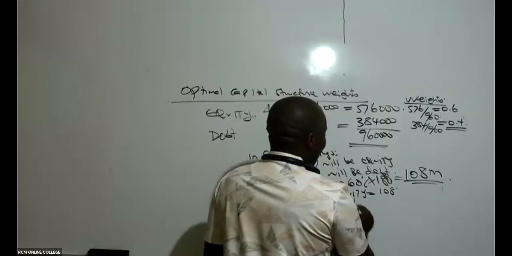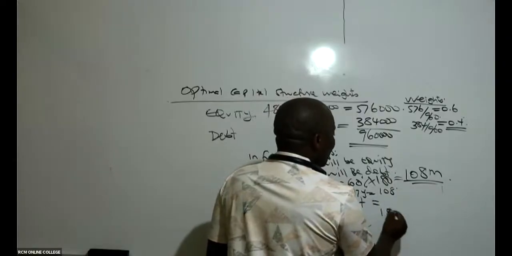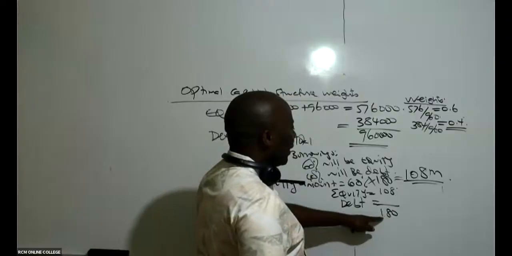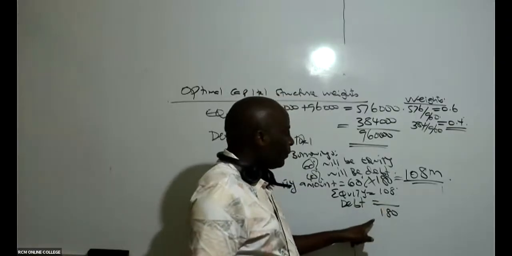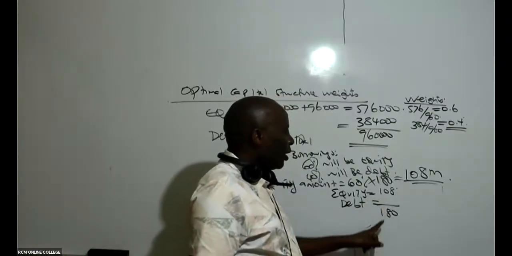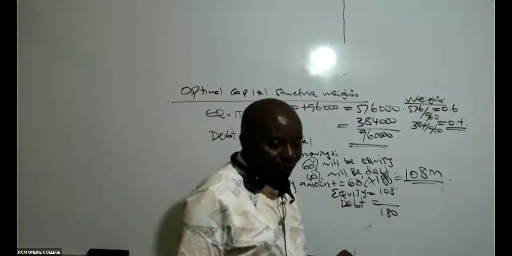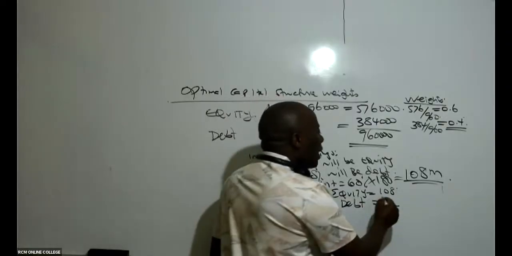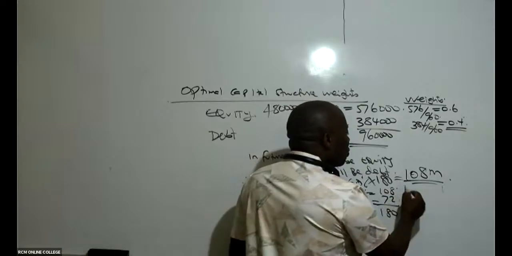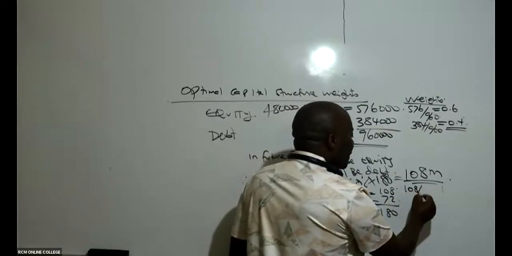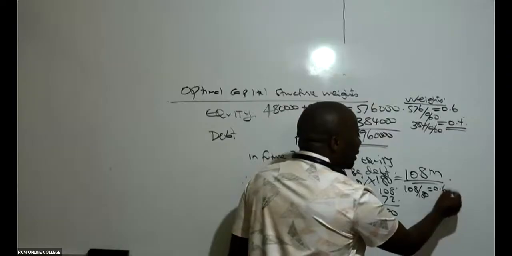So then debt will be, because in total we want to get 180, can you kindly take 180 minus 108? That will be 72. So you see now, even in our future borrowings, if you take 108 divided by 180, this will be 60%.